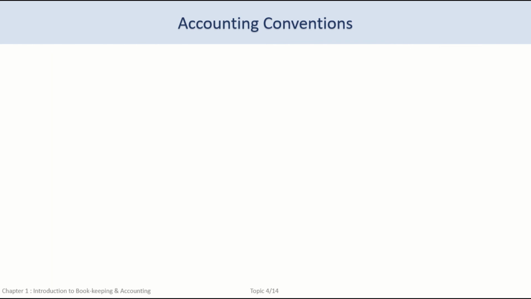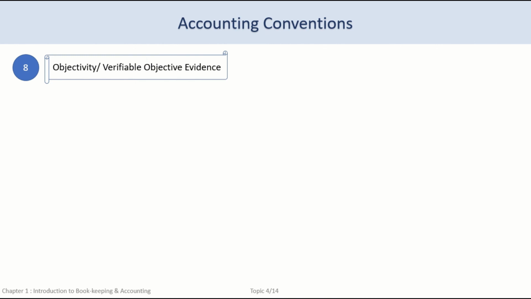The next accounting convention is the objectivity principle, also known as verifiable objective evidence. This principle requires every accounting transaction to be supported by evidence of that transaction, which should be verifiable.